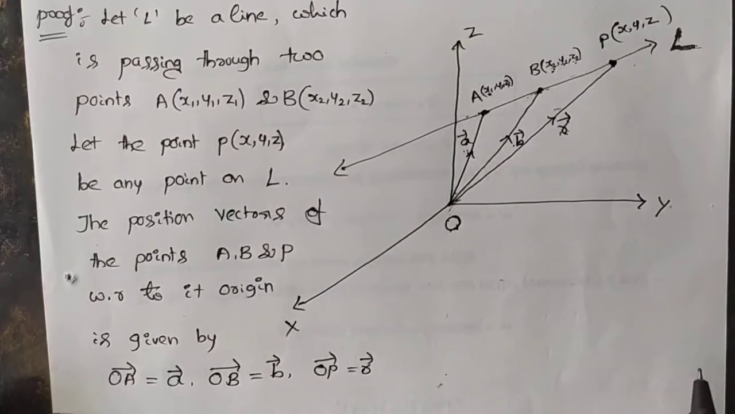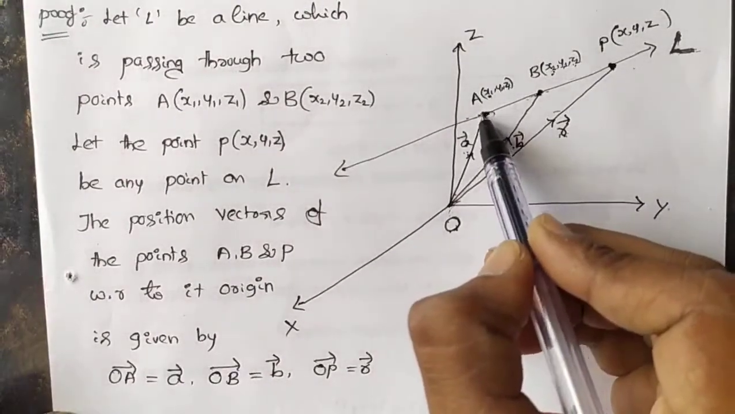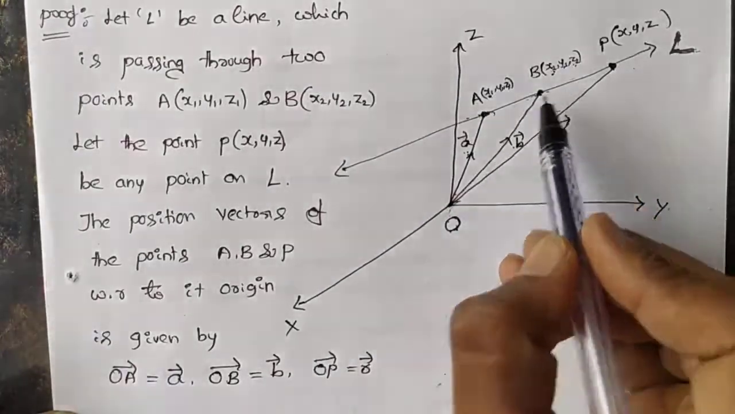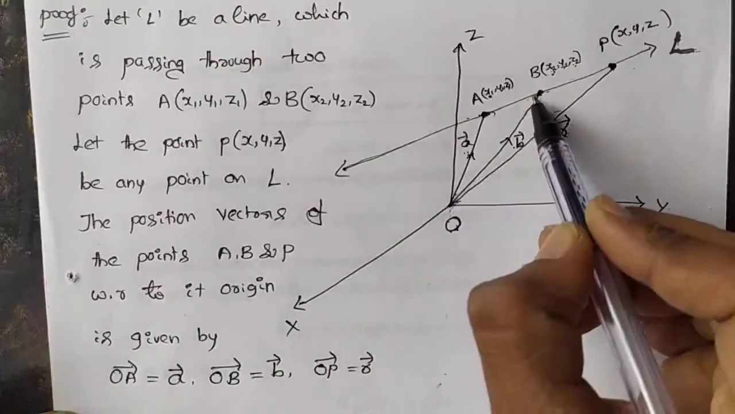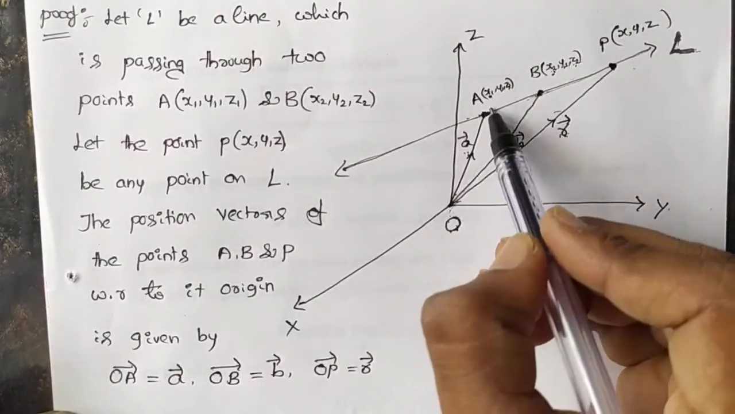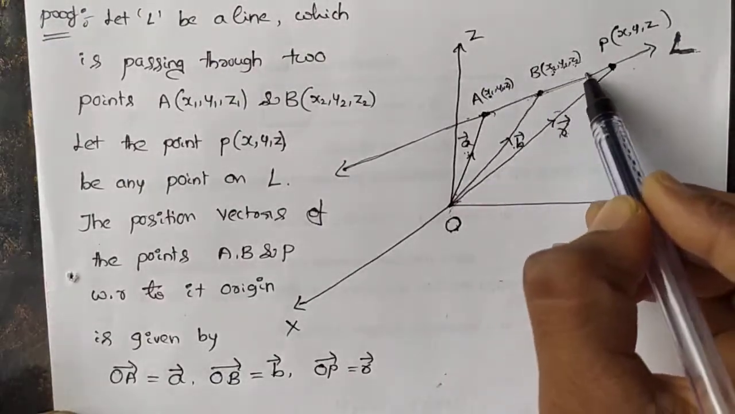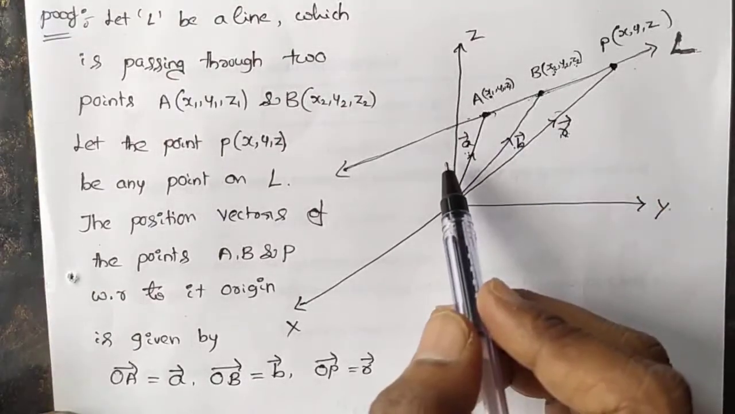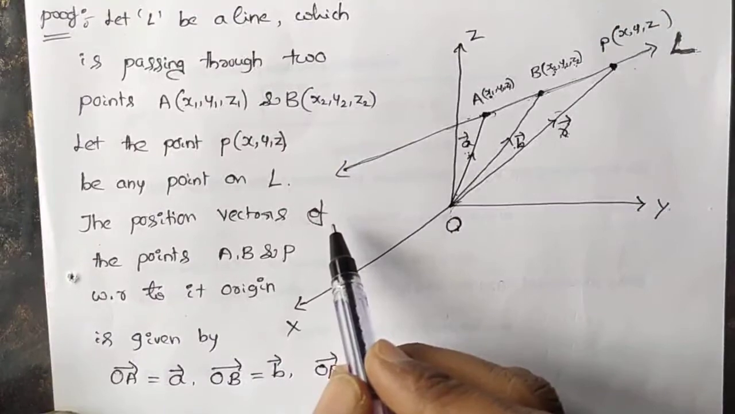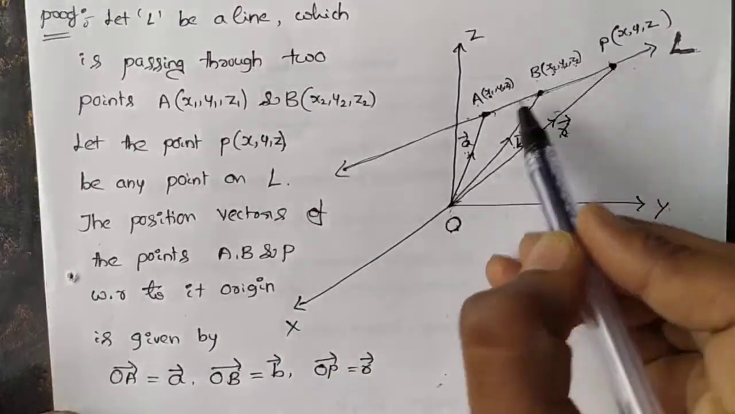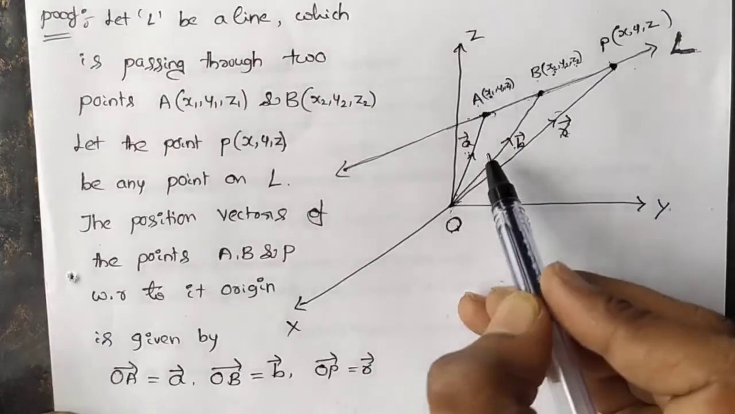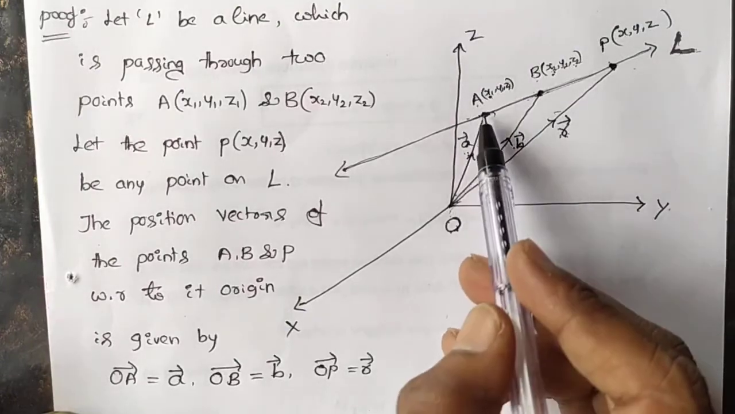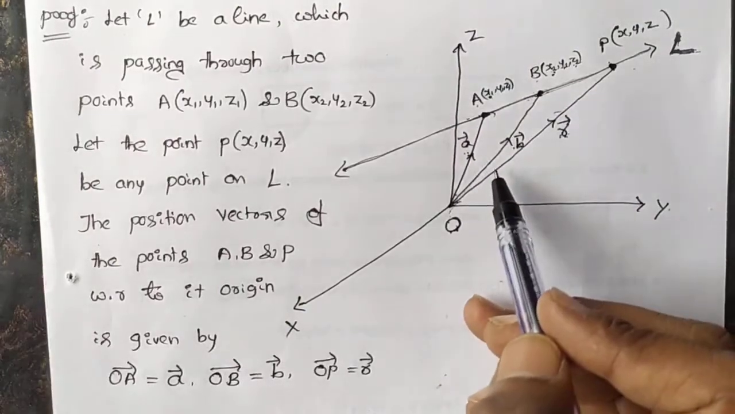Now, you just observe. Here we have the points A, B, P. These 3 points lie on the line L, right? Then what can you conclude about these 3 points? A, B, and P lie on the same line.